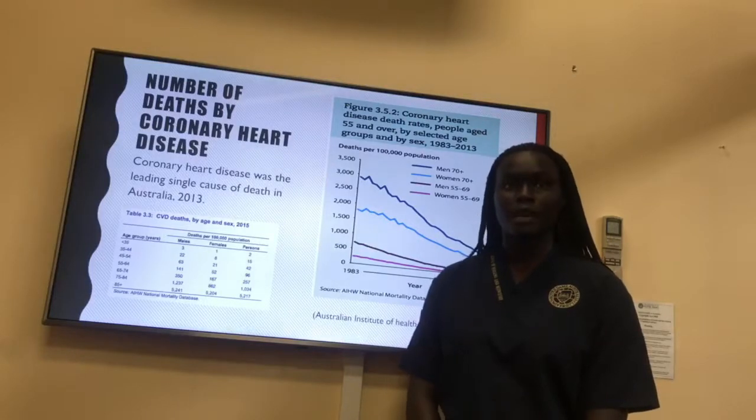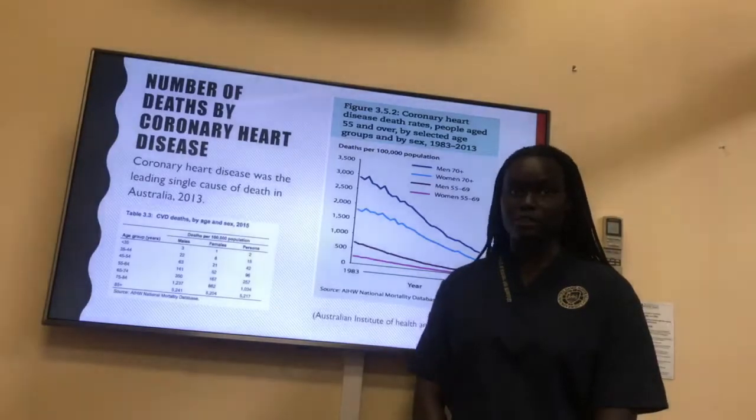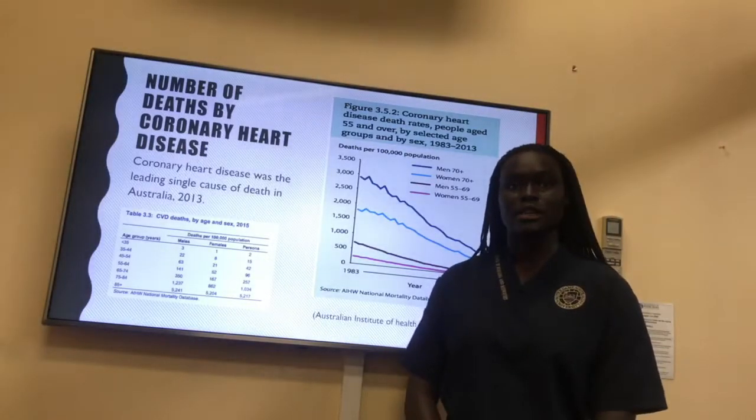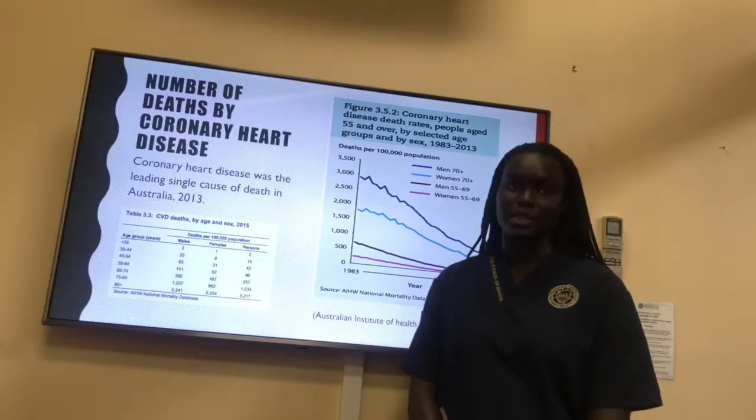Compared with those living in major cities, people in remote and very remote areas were 1.6 times as likely to be hospitalised for CHD and 1.3 times as likely to die from CHD. Compared with those living in higher socioeconomic areas, people living in lower socioeconomic areas were 2.2 times as likely to have CHD, 1.5 times as likely to be hospitalised for CHD, and 1.4 times as likely to die from CHD.